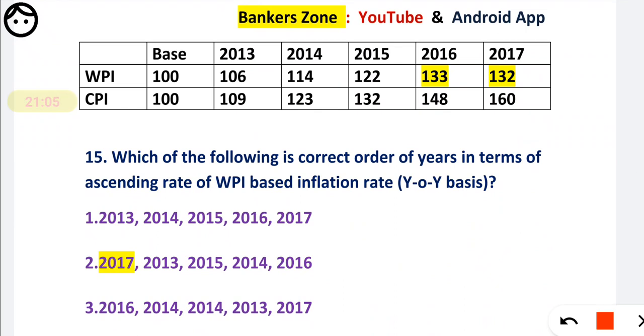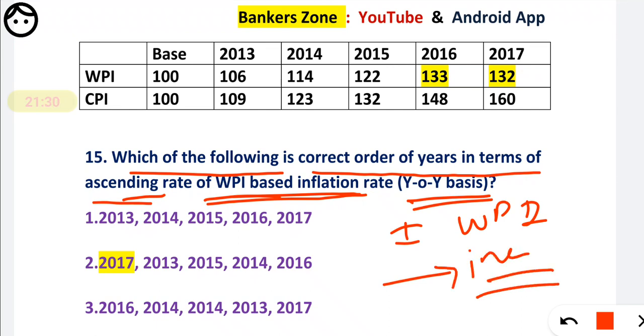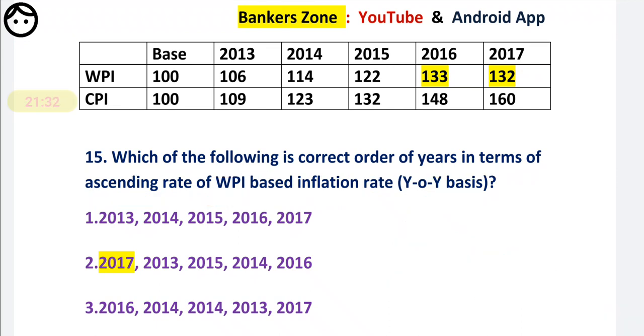See the question: which of the following is the correct order of years in terms of the ascending rate of WPI based inflation on Y-to-Y basis? So friends, they have made one more complex question here. They are asking to calculate the inflation based on WPI, and it should be in increasing order, arrange them in increasing order. So friends, I will give you a trick here.